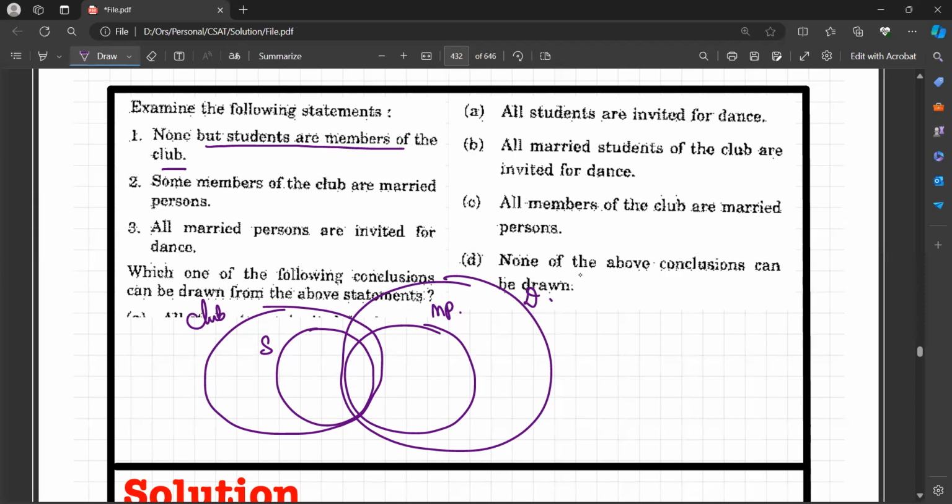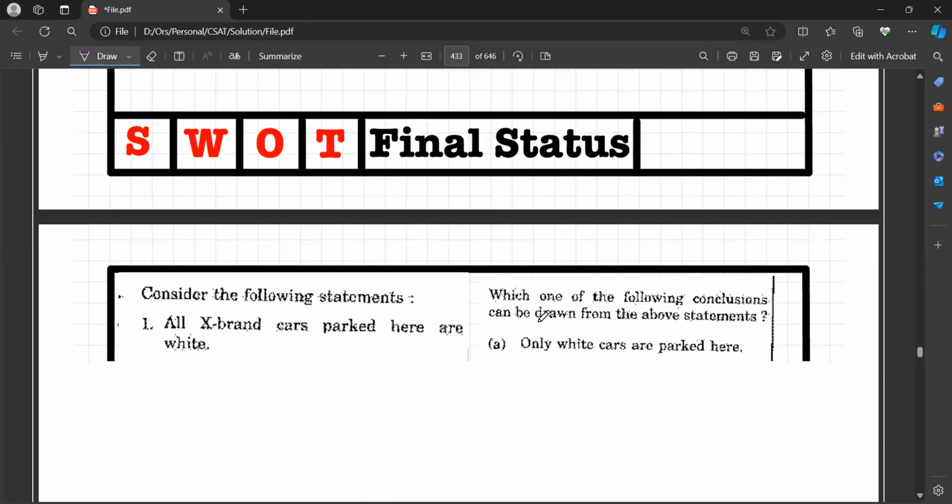Now, which one of the following statements can be drawn from the above statements? All students are invited for the dance? No, this is wrong, because there would be a student here who is not invited to the dance. All married students of the club are invited for the dance. Yes, because this matches with the statement that all married persons are invited for the dance. You can see here, these people are married students who are invited for the dance. So the answer would be B, which is correct. Got it? Let us proceed to the next problem.